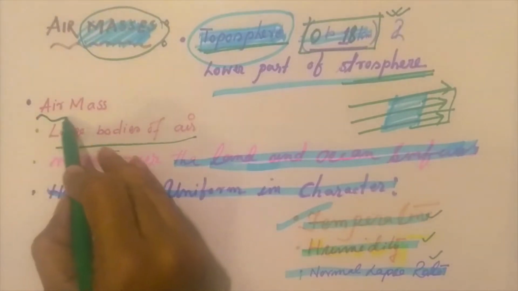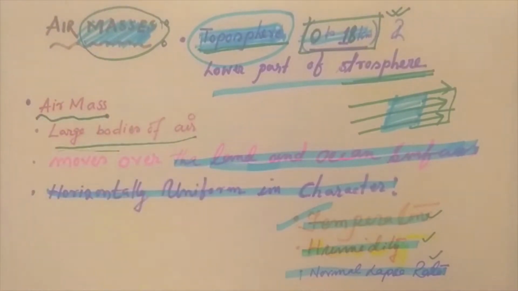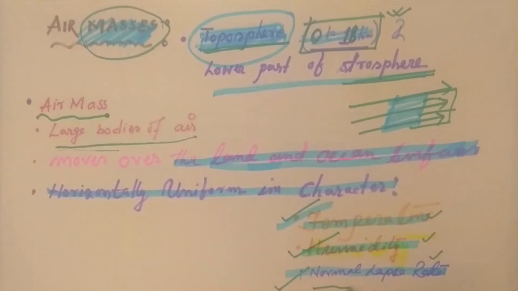Now the question is, what is air mass? Air mass is a relatively large body of air, a huge body of air. According to Trewartha, air mass is a three-dimensional body of air having distinctive physical properties in reference to temperature, humidity, and the normal lapse rate.